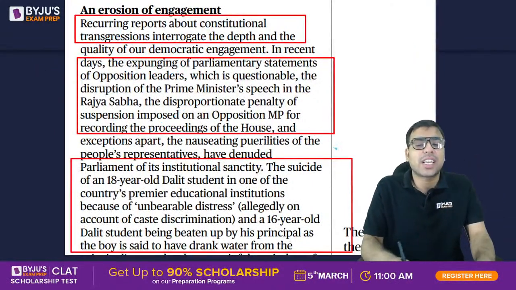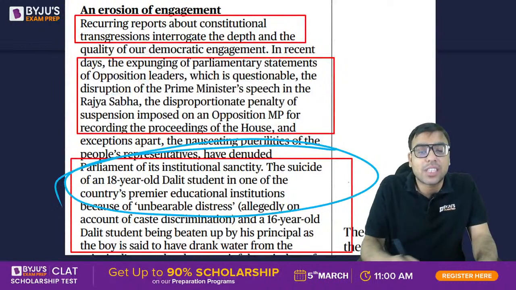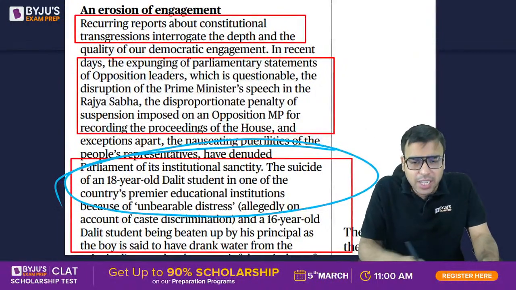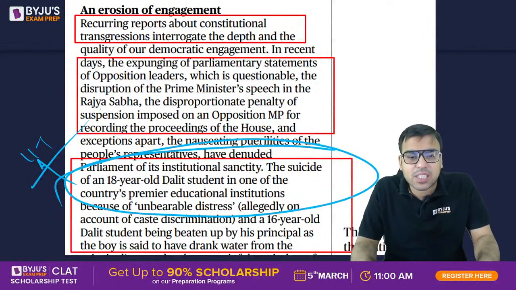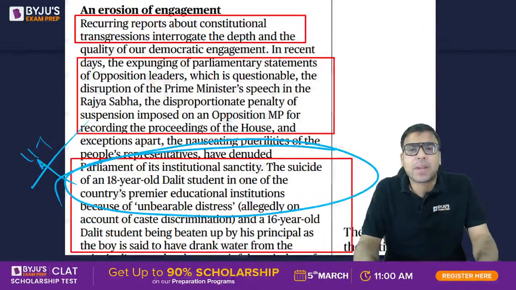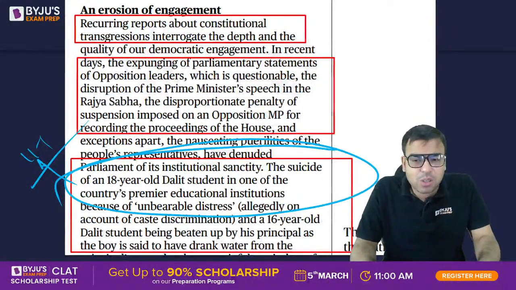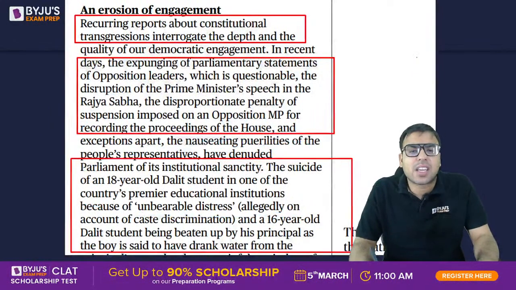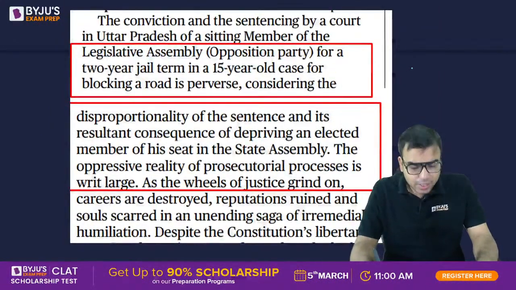Then he is quoting the example of the suicide of an 18-year-old Dalit student in one of the premier institutes. I think it happened in an IIT or somewhere. So there was a Dalit student who committed suicide. Later on, it was found to be because of his caste. So these are the things he is highlighting about it.